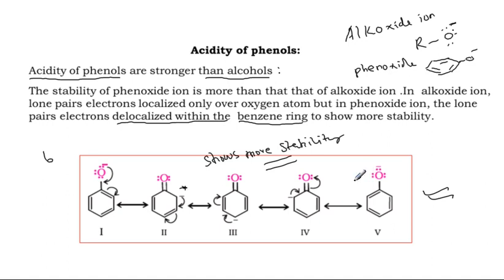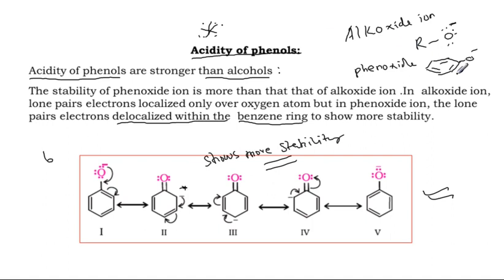Because of this, it gives more canonical forms and resonance structures, and for this reason phenol shows more acidic character than alcohol. Very, very important. Comparing alkoxide and phenoxide, phenoxide is the more stable ion.